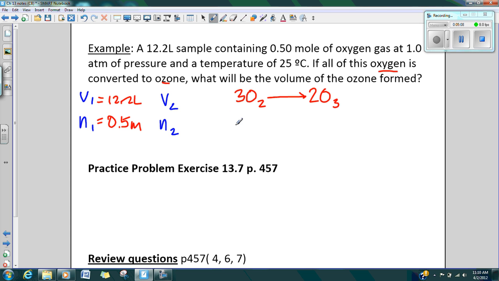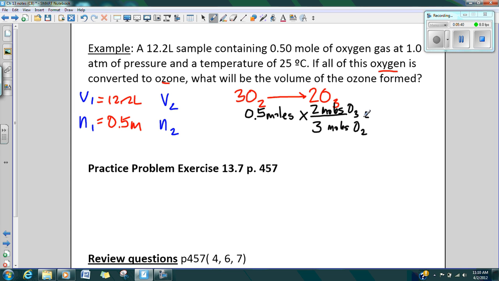Well, now we're going back to partial stoichiometry, and hopefully some of you are going woohoo right now. And we understand that we are given 0.5 moles of oxygen gas. So if I have 0.5 moles of that, I should be able to find the moles of my unknown. So I'm just going to use, remember those keywords, unknown over known. We haven't said those in a while. So my unknown is 2 moles of O3, and my known is going to be 3 moles of O2.